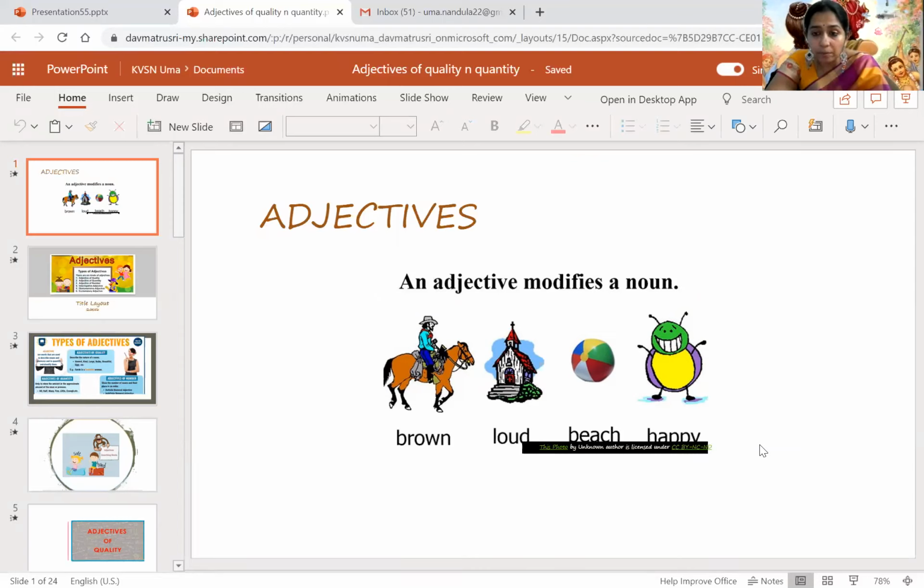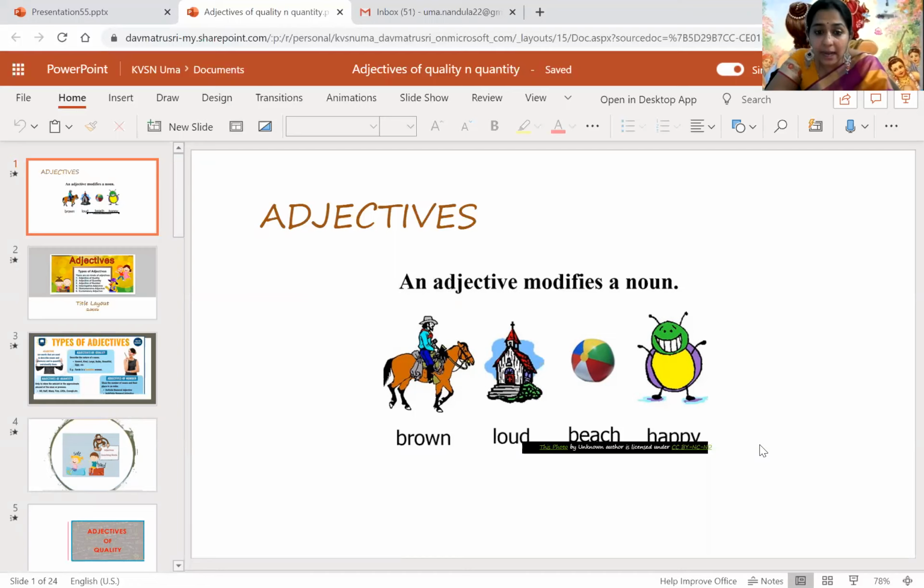It's a loud bell. We can hear the noise very loud. You can describe the sound. Is it low? Is it loud? And happy means a happy man, a sad woman. By describing this, you will understand the noun very clearly, children. So definitely it modifies a noun.